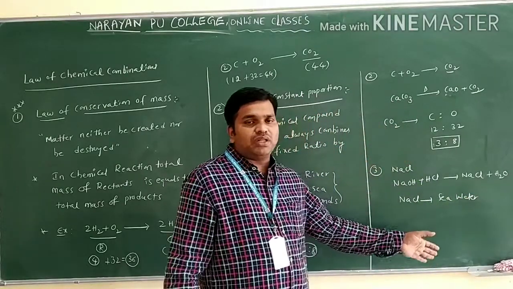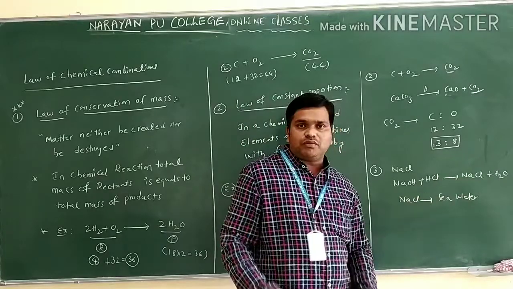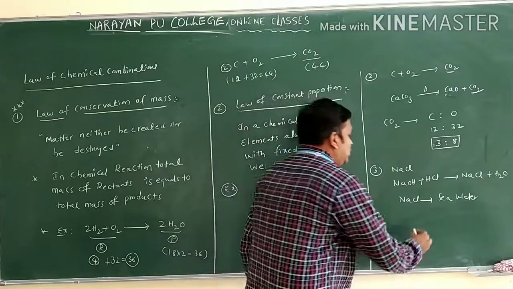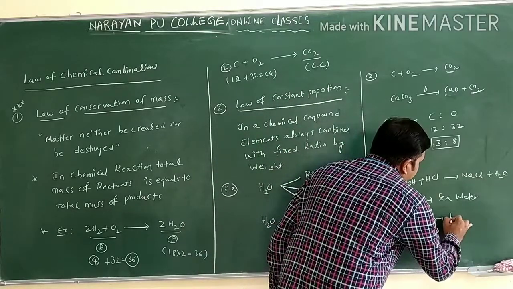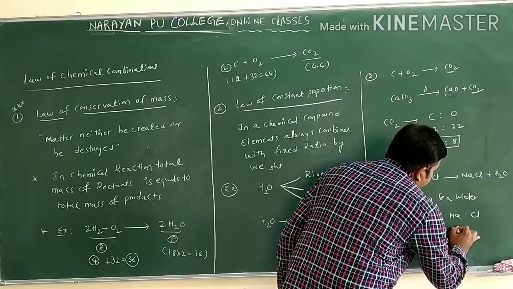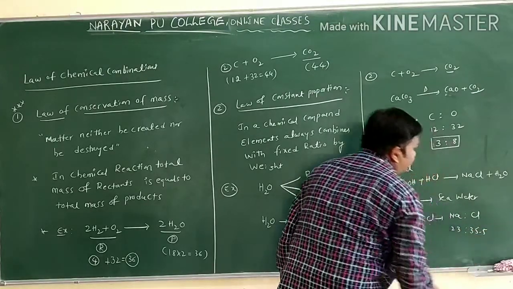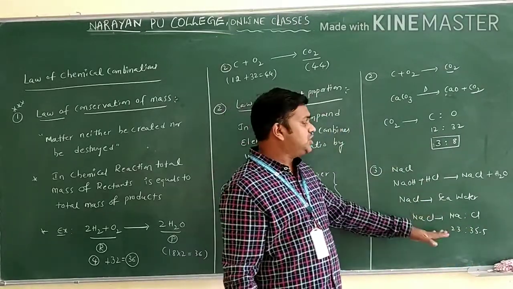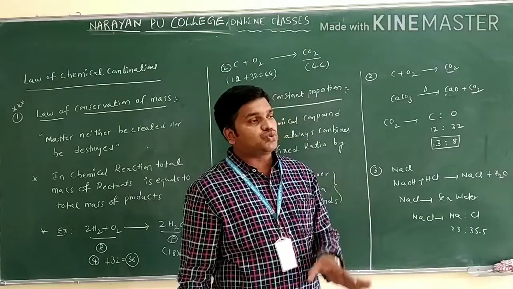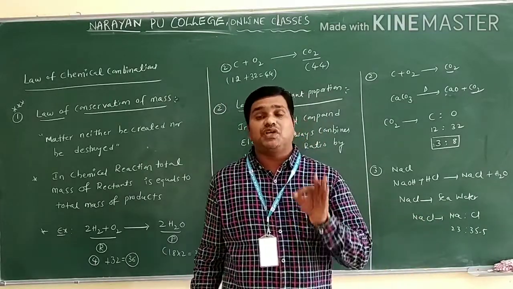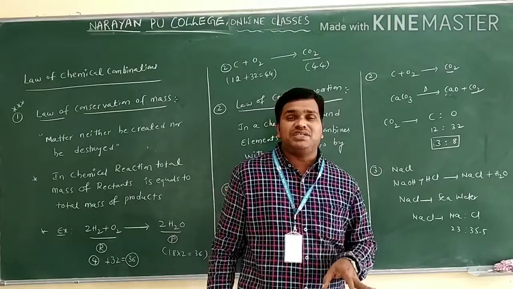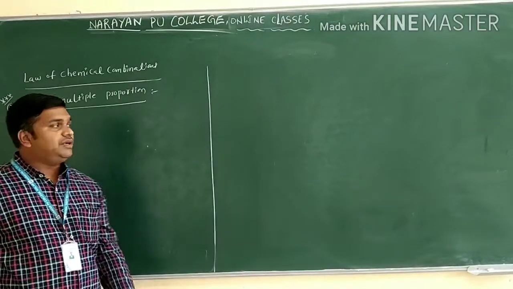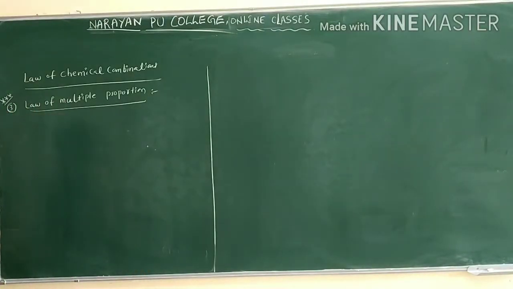We can prepare sodium chloride in the laboratory, or from seawater, but they always combine in a fixed ratio by weight. Sodium atomic weight is 23, chlorine is 35.5. Irrespective of the source or the method, the elements always combine in a fixed ratio by mass.